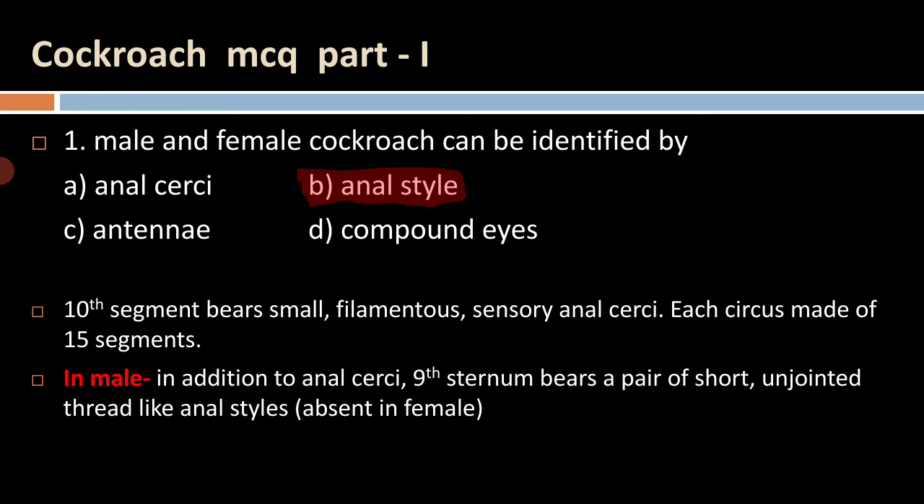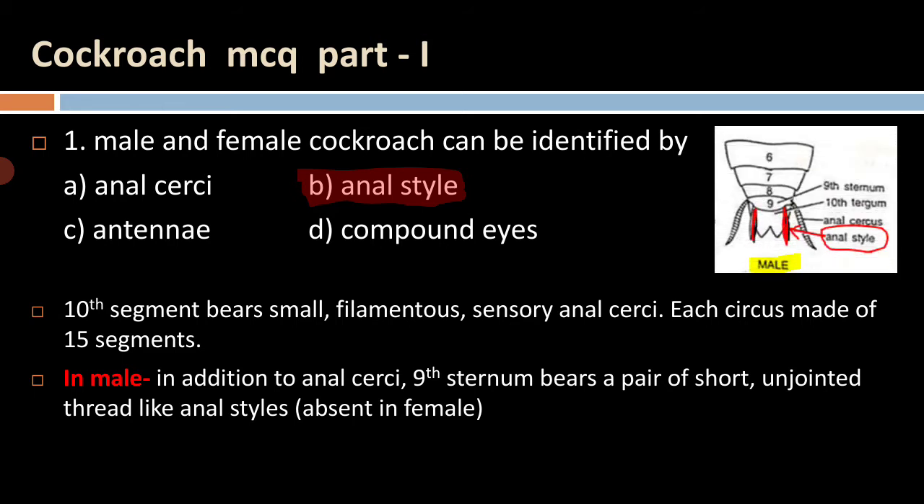In the 10th segment, the cockroach bears small filamentous sensory anal cirri, and these anal cirri are present in both sexes. Each cirrus is made up of 15 segments, but in the male, besides the anal cirri, there is an additional organ called the anal style, found on the 9th sternum as a short unjointed thread-like structure which is absent in the female.